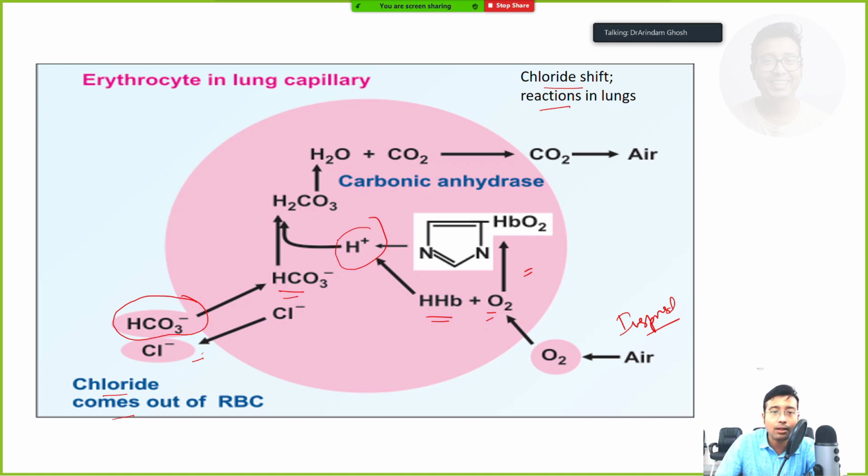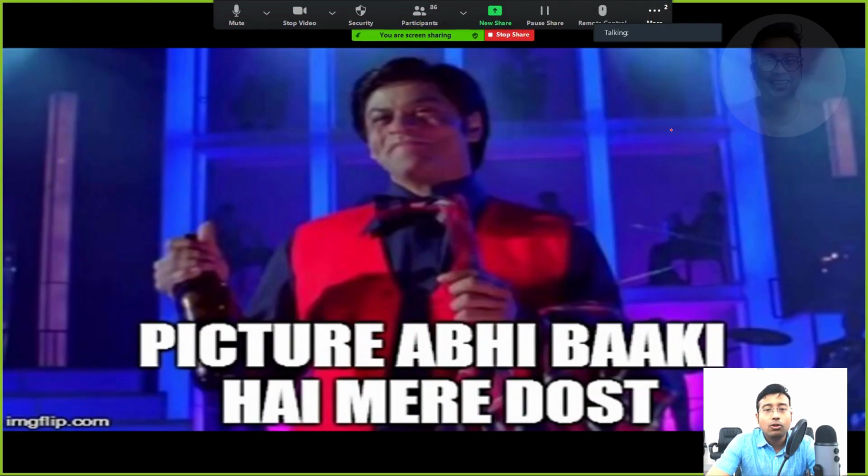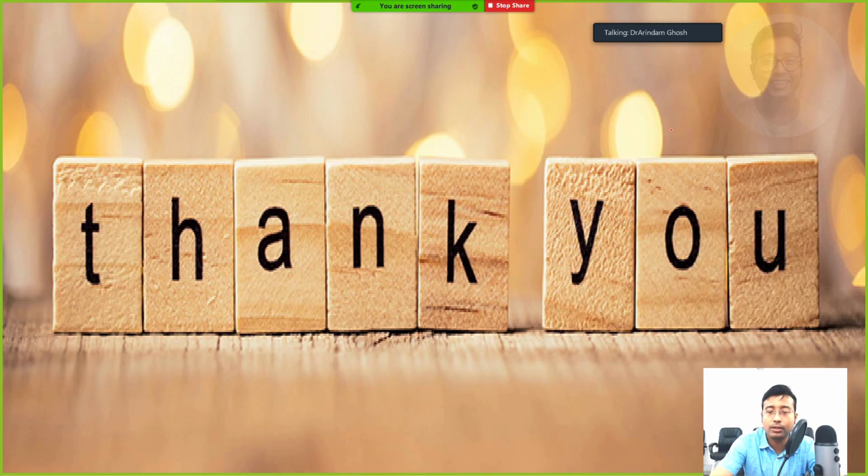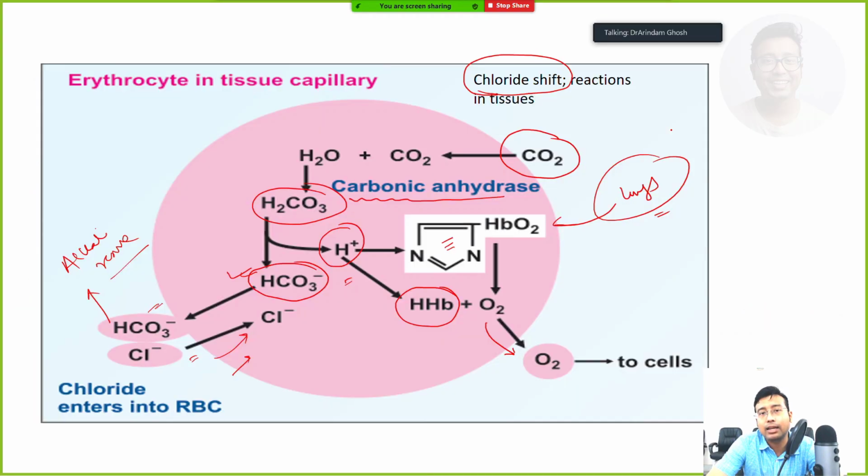So this now combines to form H2CO3, and again by the reversible enzyme carbonic anhydrase it becomes CO2, and CO2 is lost as air in the form of expired air. We are sending this out with breathing. So it's not over actually, much is still left. The respiratory regulation is over. In the next class we will start with the renal regulation of pH.